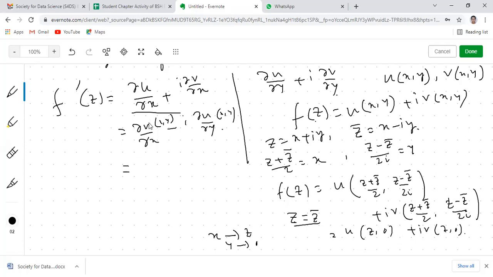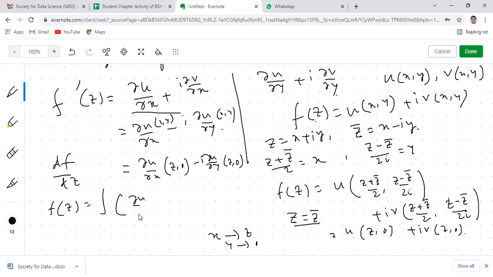So here f'(z) will be converted to ∂u/∂x (z, 0) minus i ∂u/∂y (z, 0). So f'(z) means df/dz. Now, since this is a function of z only, we can integrate normally both sides with respect to z to find the value of f(z). That will be the integral of [∂u/∂x (z, 0) minus i ∂u/∂y (z, 0)] dz plus a constant. Is that clear?